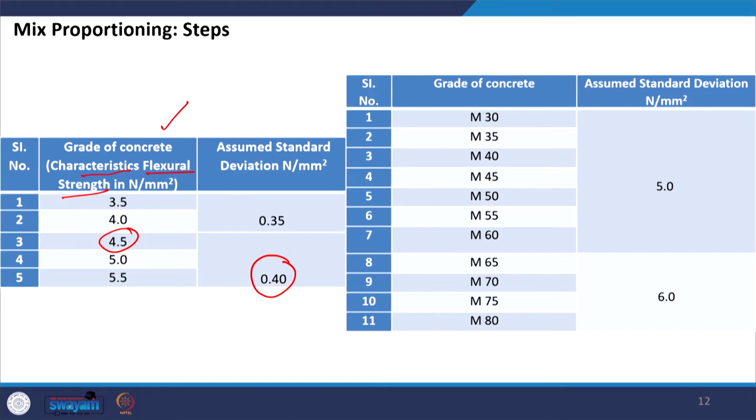If I am doing it for, say, M40, then the standard deviation to be chosen is 5. So, standard deviation is a function of flexural strength or compressive strength. This is what I want you to remember, and similarly x is a function of compressive strength, and we do not have any x in case of flexural strength because the value is already fixed at 0.55.